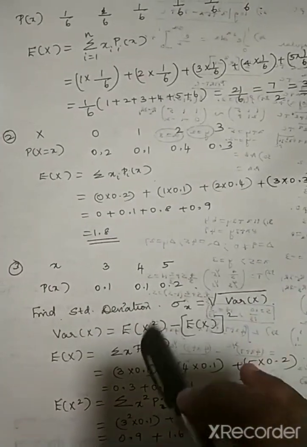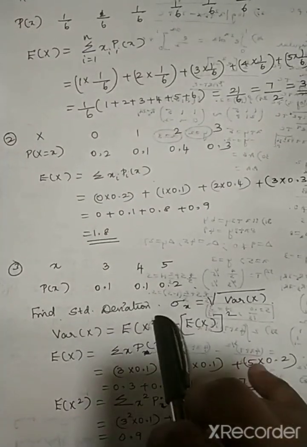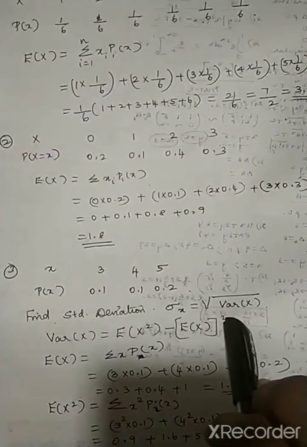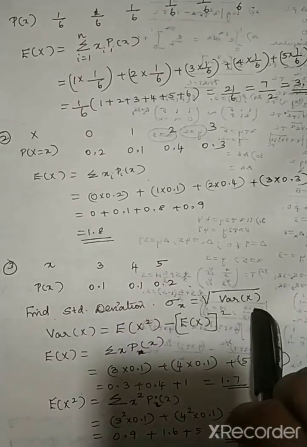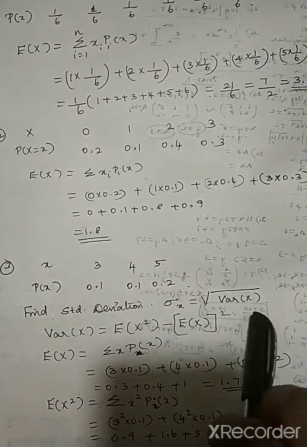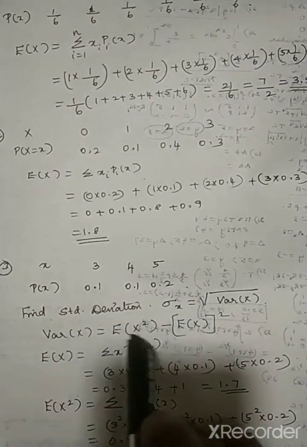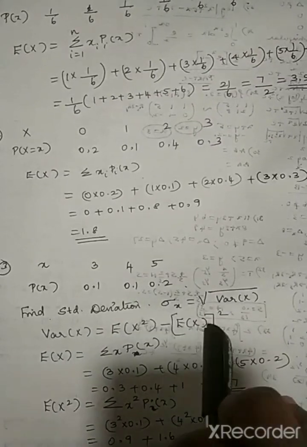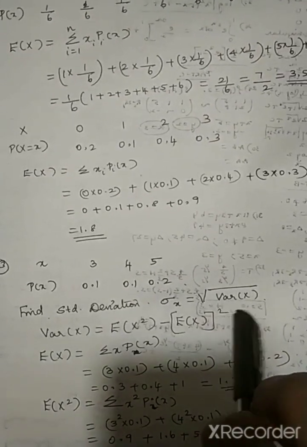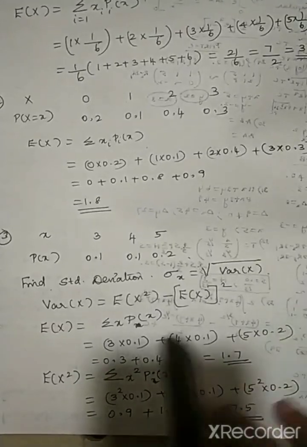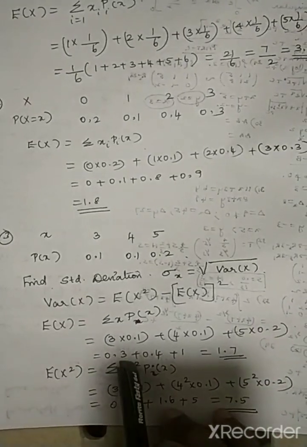Now coming to the third one, they are asked to find the standard deviation. So what is the formula for standard deviation? It is the square root of variance of x. So first we have to find variance of x. What is variance of x? The formula is E of x squared minus E of x the whole squared. Now, the E of x formula, you find out E of x.